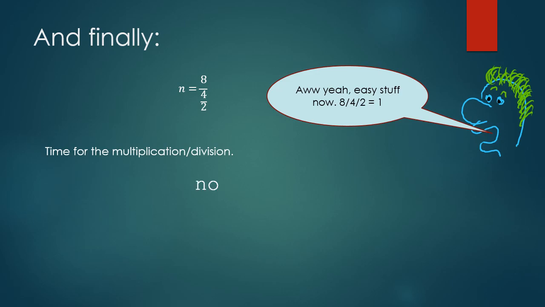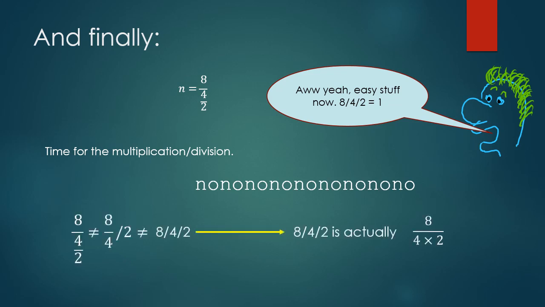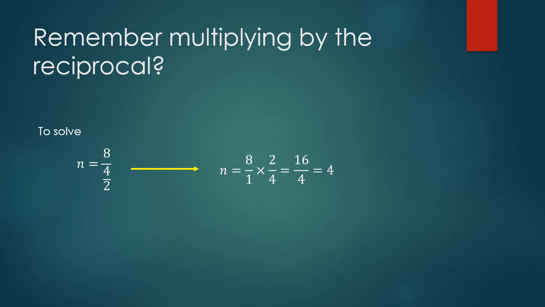So super easy, right? Except the way this guy is saying it is completely wrong. And I'm just going to show you here, because if I say it in words, it's going to be confusing. So just look at what's on here for a moment. You can pause it if you wish. So to actually solve it, you have to multiply by the reciprocal. And therefore, 8 becomes 8 over 1, and you multiply it by 2 over 4. And thus you get 16 over 4, which equals 4.